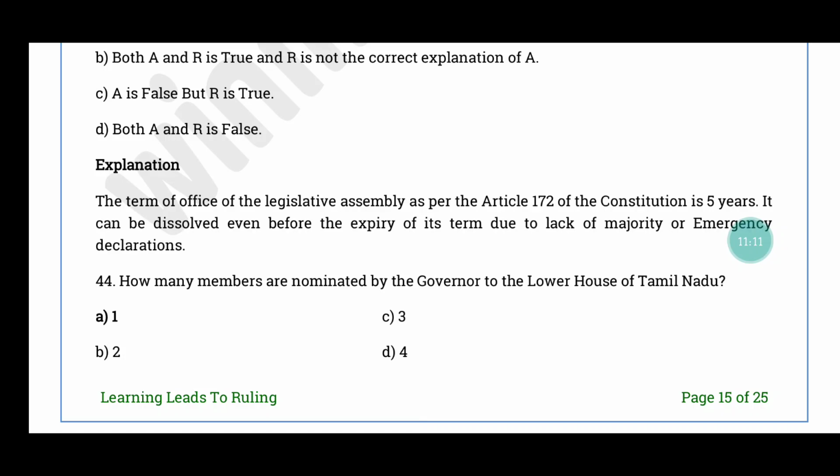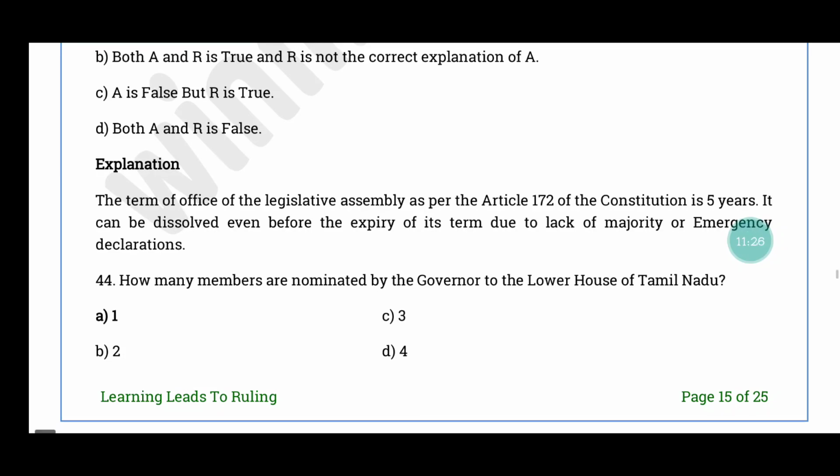Legislative Assembly ஓட ஆஃபீஸ் டேர்ம் வந்து ஆர்டிகல் 172ல குறிப்பிடப்பட்டிருக்கு. That is 5 years. ஆனால் it can be dissolved even before the 5 years or the expiry term due to lack of majority இல்லைனா emergency declarations அப்போ.